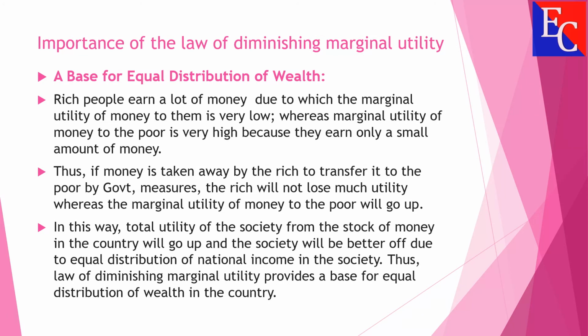In this way, the total utility of society from the stock of money in a country will go up, and the society will be better off due to equal distribution of national income in the society. Thus, the law of diminishing marginal utility provides a base for equal distribution of wealth in a country.